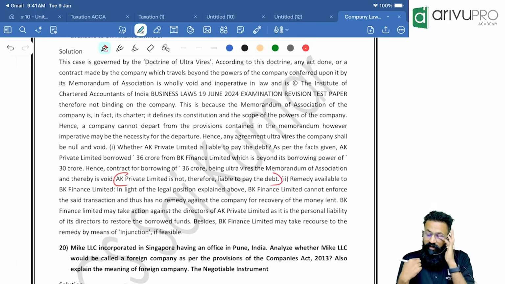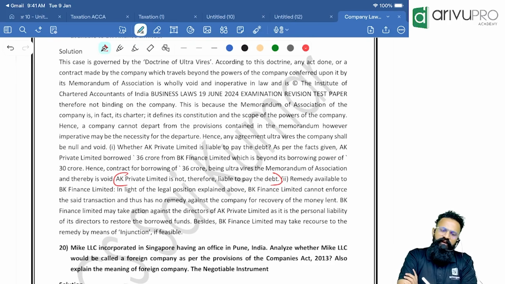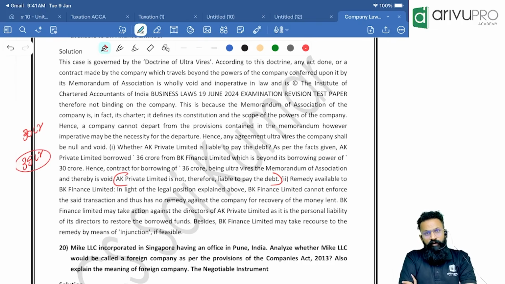Remember people, according to me, this answer is wrong. See, your MOA says you can borrow up to 30 crore and if you have borrowed 35 crore, now the question is why did you borrow this money? Is it for the objects given in the MOA only? If the answer is yes, people, then the company will be liable up to 30 crore because you have borrowed it for the objects of the company. Whatever is beyond your power, for that the company will not be liable. That is, for 5 crore it will not be liable.